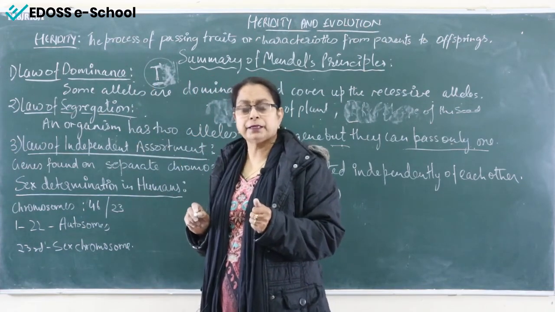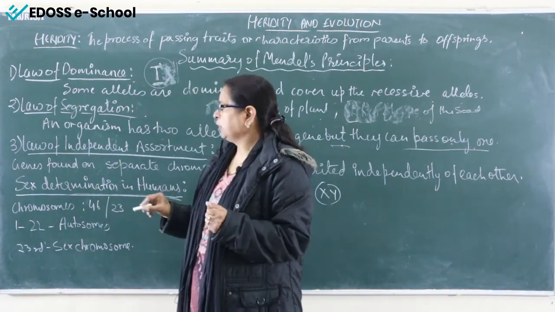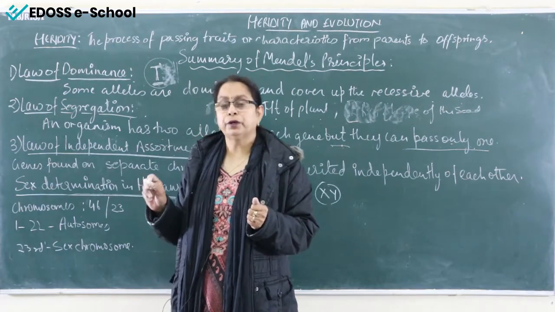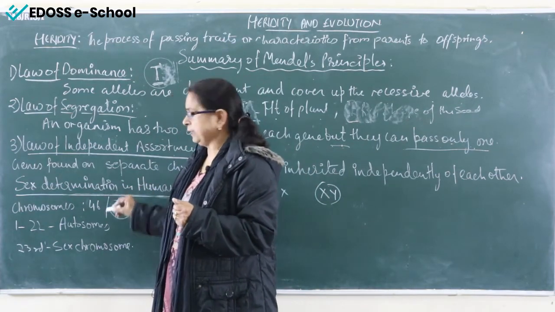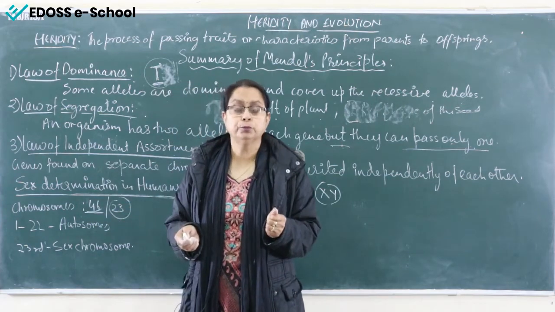Now the last topic related to this chapter is sex determination in humans. We know very well we have 23 pairs of chromosomes, or 46 chromosomes in total, in humans.